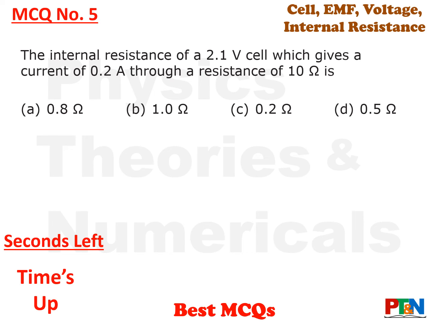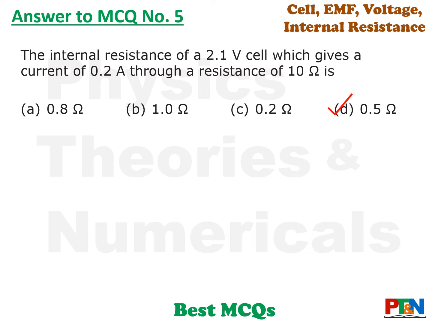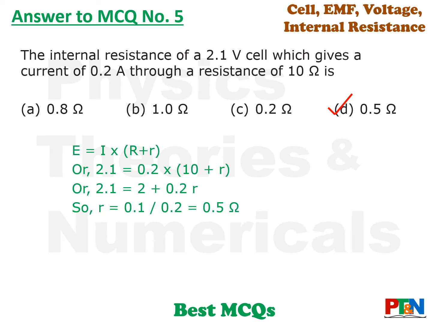Time's up. Let's see the answer. Answer is option D. Let's understand the calculation also. Out of 4 quantities, you have been given 3. So E is equal to I into (R plus r). E, that is EMF, is 2.1, I is 0.2, capital R is 10, only small r is missing. You solve the equation, get the value of the small r, that is 0.5 ohm.